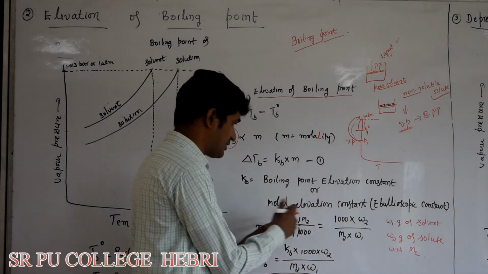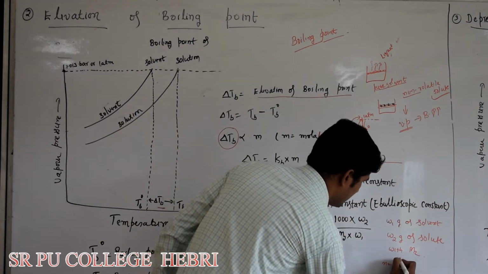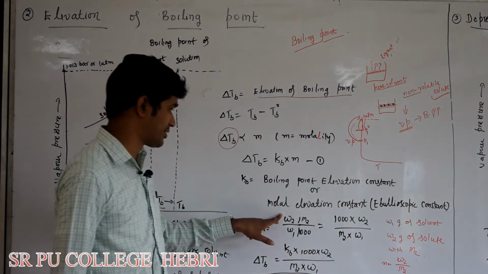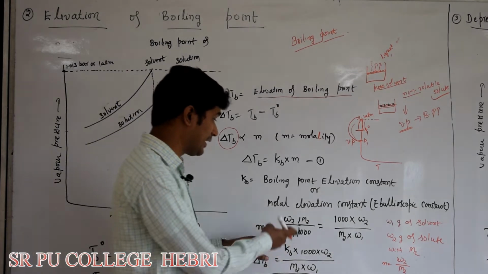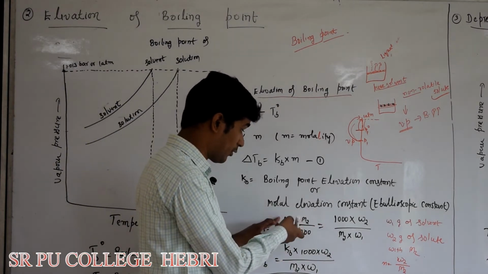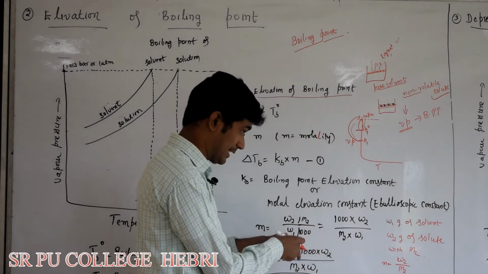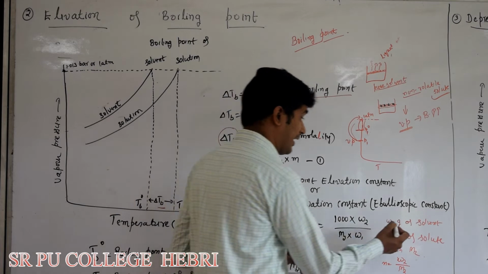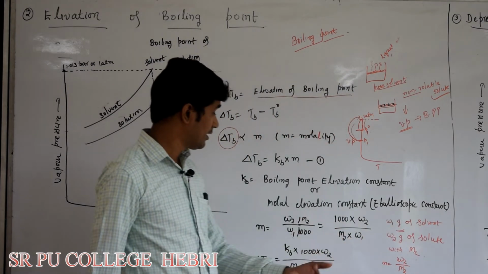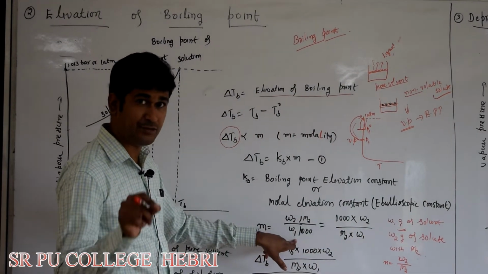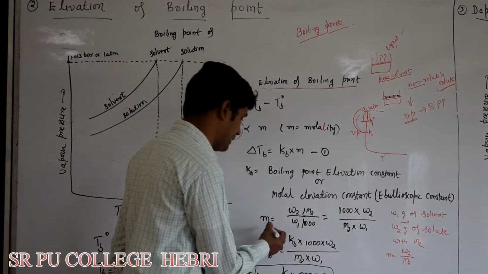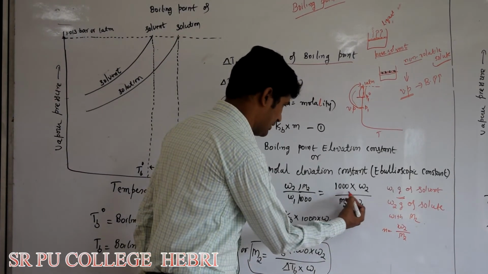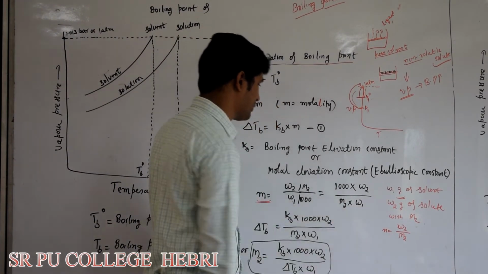So what is the number of moles? n is equal to mass by molar mass, W2 by M2, number of moles divided by mass of solvent in kg. Here we have taken it in terms of grams, so you convert it. W1 divided by 1000 gives you the mass of solvent in kg. So this is molality. That can be written like this: 1000 into W2 divided by M2 into W1.